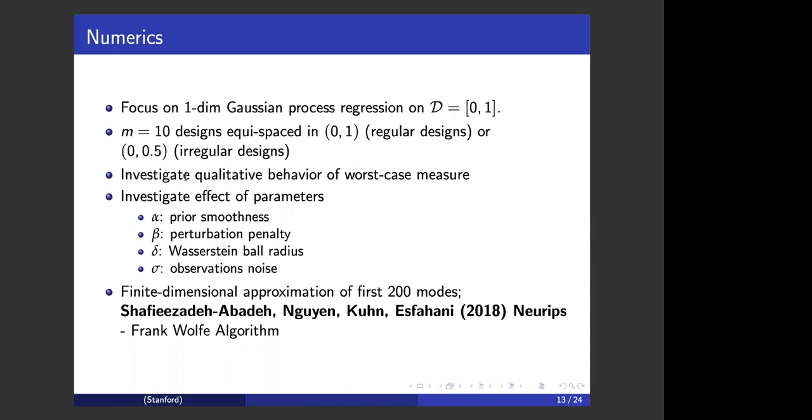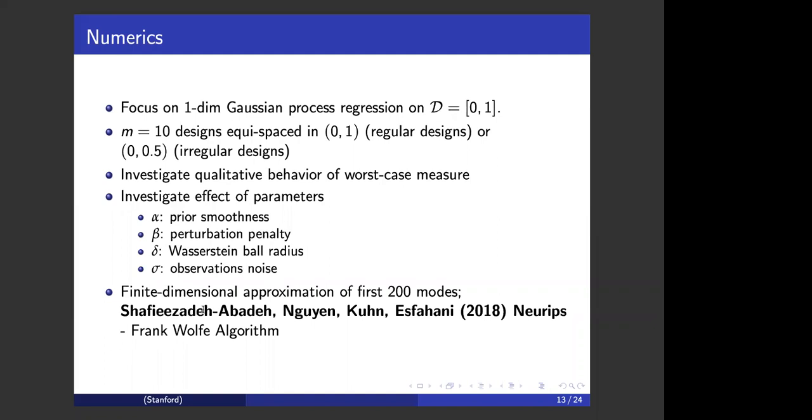Our goal is to investigate the qualitative behavior of the worst case measure, as well as the effect of hyperparameters involved. Particularly, that includes the smoothness parameter alpha, the perturbation penalty parameter beta, the size of the Wasserstein ball radius delta, and the noise level sigma.